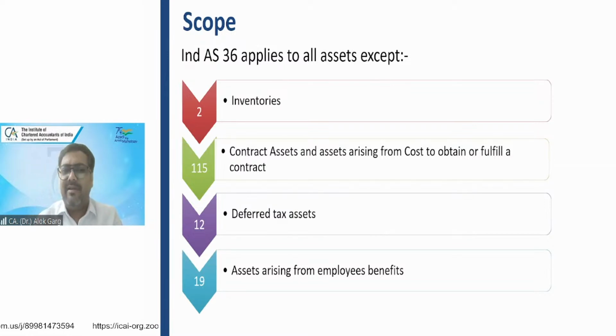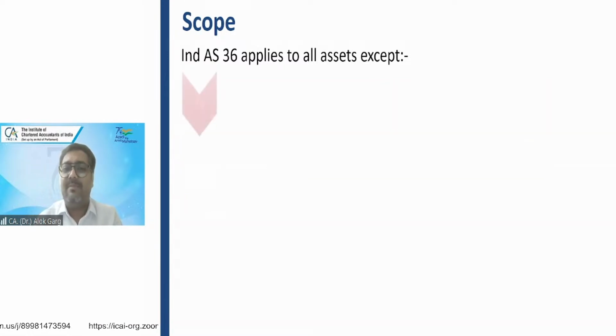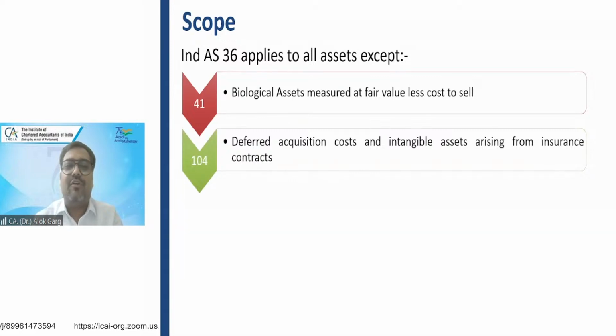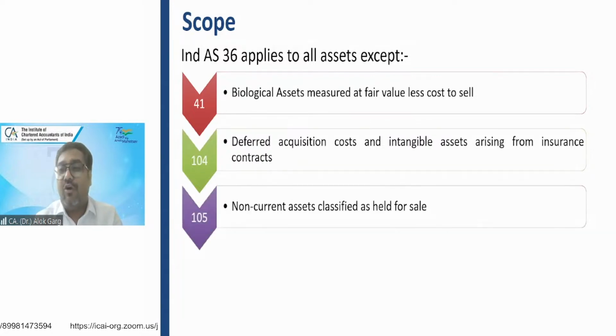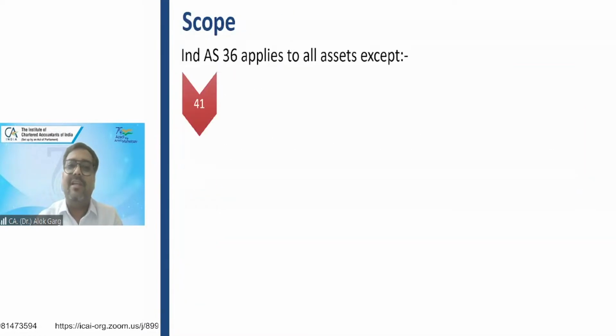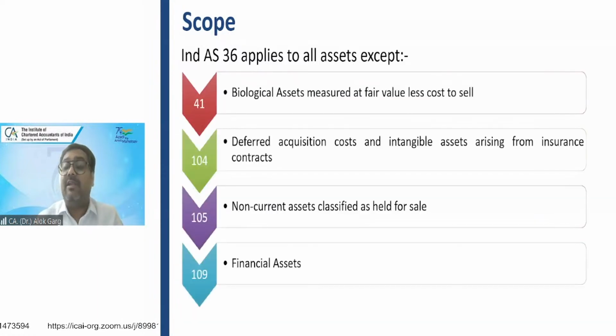So it applies to all assets except these assets. Biological assets, not as per Ind AS 36 but as per 41. Insurance contracts as per Ind AS 104. Non-current assets classified as held for sale as per Ind AS 105. Financial assets, debtors as per Ind AS 109. On these items Ind AS 36 is not applicable, but otherwise Ind AS 36 is applicable for all impairment on assets, right?